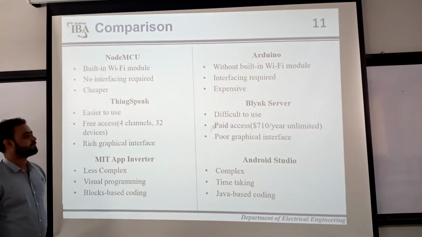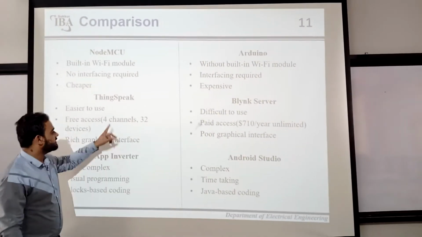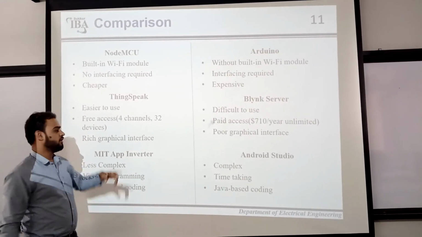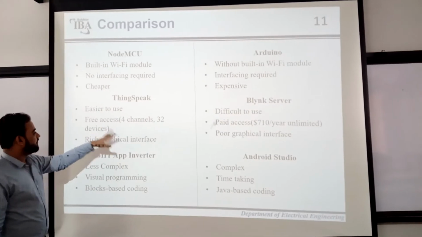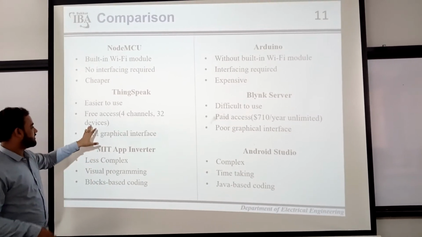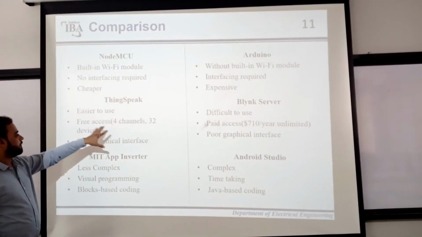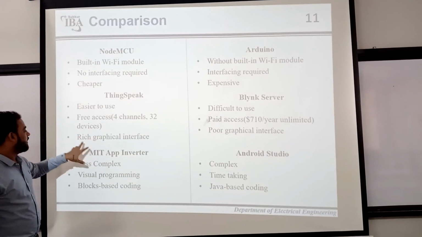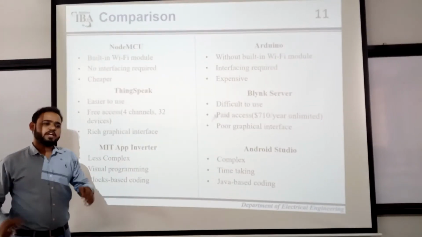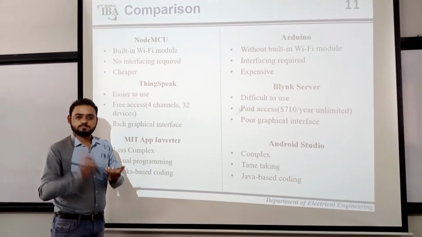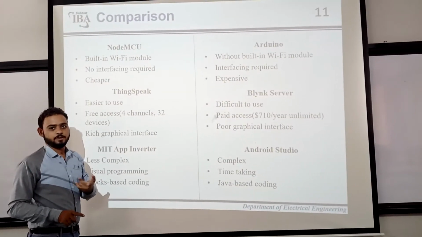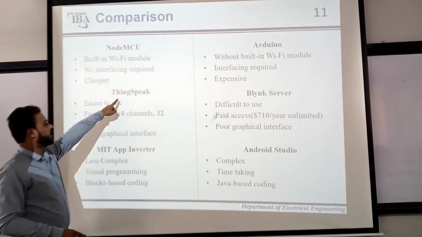The second thing is ThingSpeak. Why ThingSpeak? Why not other cloud servers? We chose ThingSpeak for three main reasons. The first is that it is easier to use. It gives free access for up to 4 channels and 32 devices. 32 devices is not a joke here. That's why we used the free 4 channels and 32 devices of ThingSpeak. The third thing, the best thing about ThingSpeak, is its rich graphical interface. It has a very rich graphical interface in terms of graphs of the temperature, of our LEDs, of everything. Whatever we needed for free access, we have used ThingSpeak.